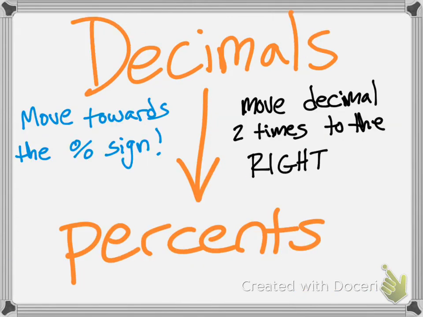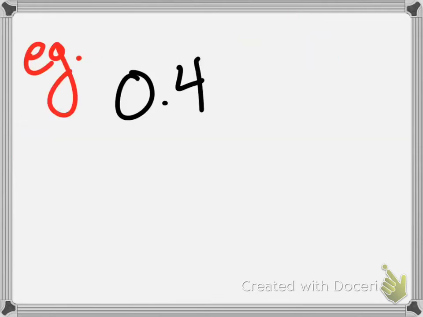How about this one? Look at how easy this one is, too. It's going to be the exact same thing, but flipped. So to go from decimals to percents, all you need to do is move the decimal 2 times to the right. So now we're moving the decimal to the percent side. We're moving it towards the percent sign. So based on that, let's look at this one. We already have the decimal place, so I have to move it.